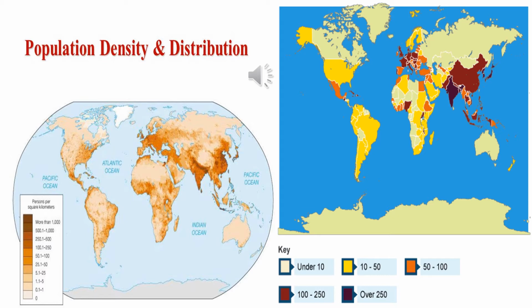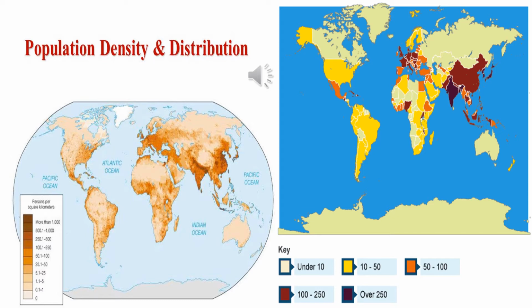This shows that the river valleys and plains are all having high density of population. When you come to Africa in the Sahara Desert, you can see only 10 persons per square kilometer. In Greenland, Canadian lowlands, Siberian lowlands, they are all having only under 10 persons per square kilometer.